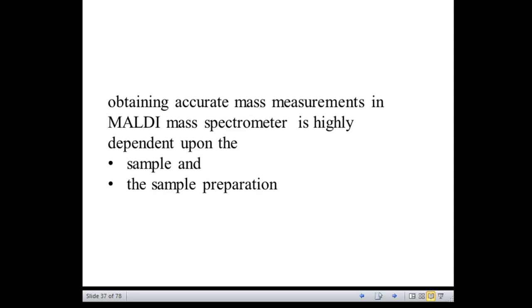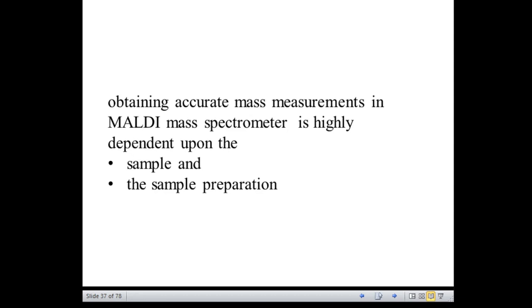Why is the solvent or the matrix so important? Because that is the medium by which the analyte will be transported to the gas phase, and it provides the conditions that make ionization possible.